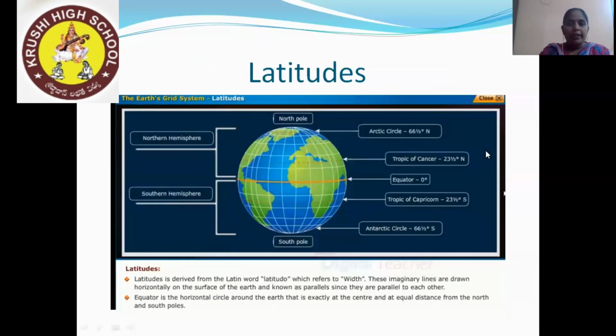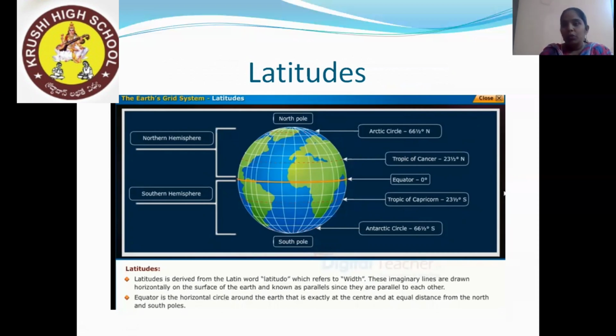Now coming to the next. What exactly are latitudes? Latitude is derived from the Latin word latitudo, which refers to width. In this picture you can see, children, these horizontal lines which are drawn on the globe are called latitudes.